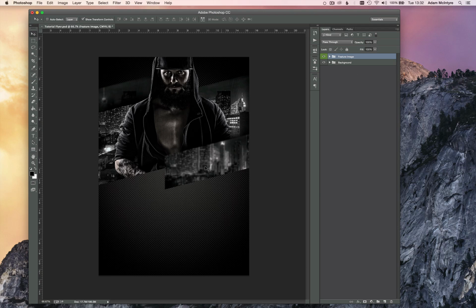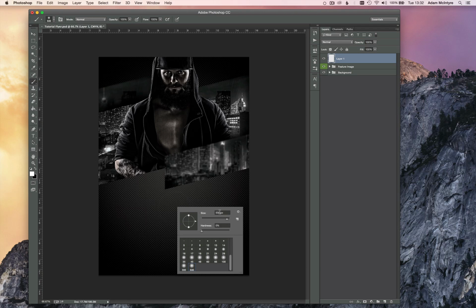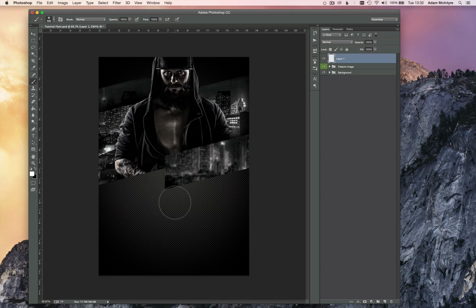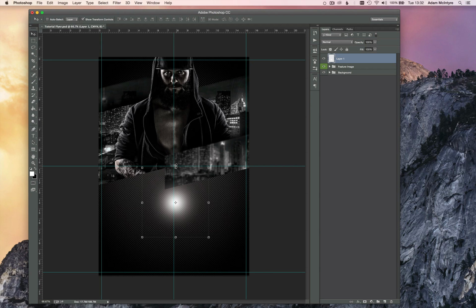All right, now I want you to select the brush tool again, create a new layer, select white, and with a brush of about 500 pixels, the hardness set to 0%, just click in the middle of the page. Then select the move tool, V on the keyboard, and squash this down.